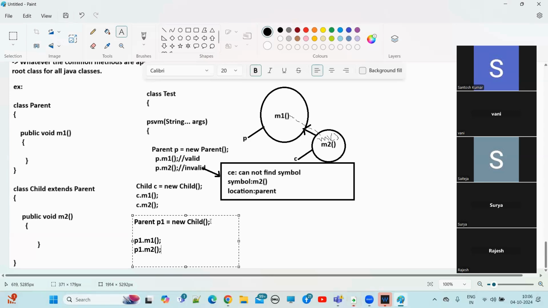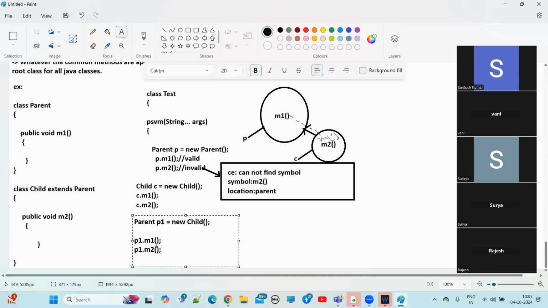So by using a parent class reference variable, we can hold a child class object. By using a child class reference variable, we cannot hold a parent class object. Correlate with the address, son of. Santosh, son of Tatarao. Like that people will refer. Understand?